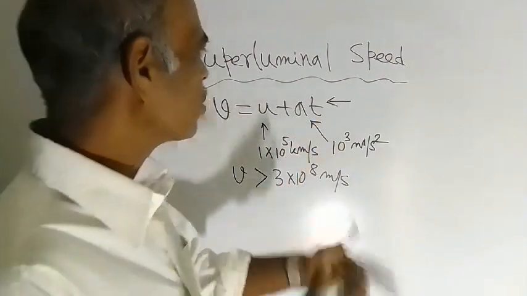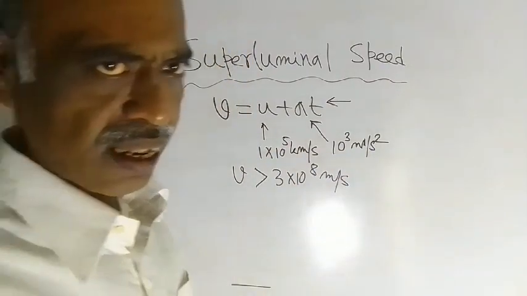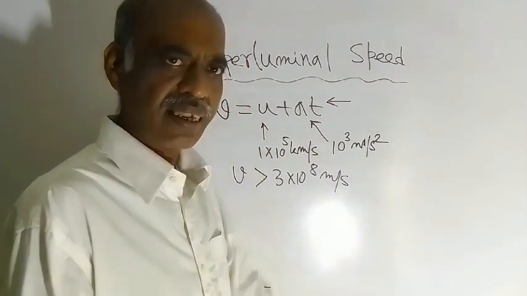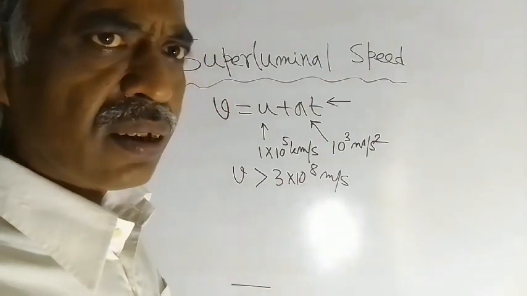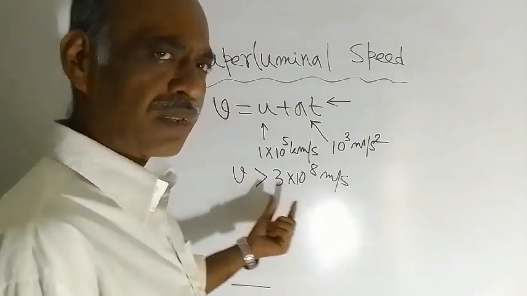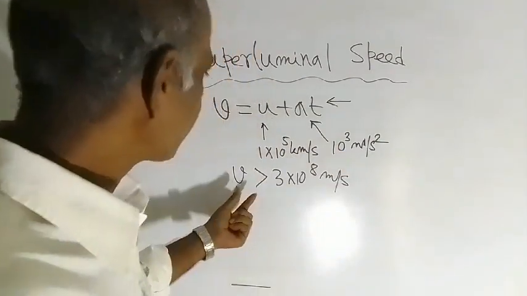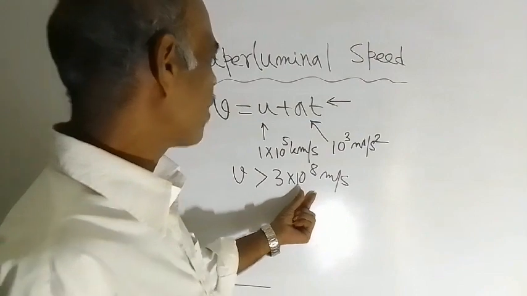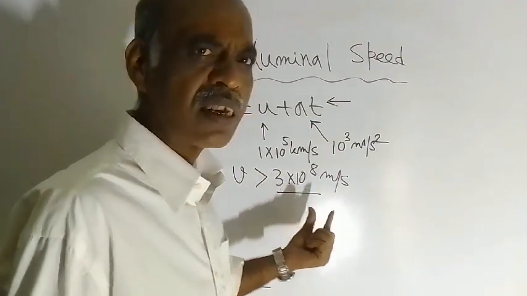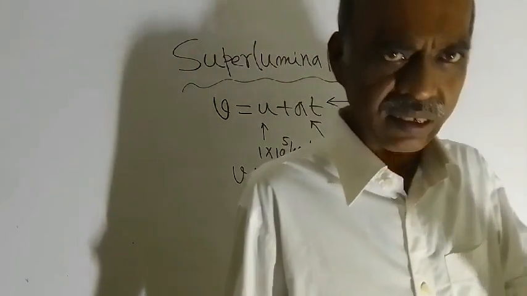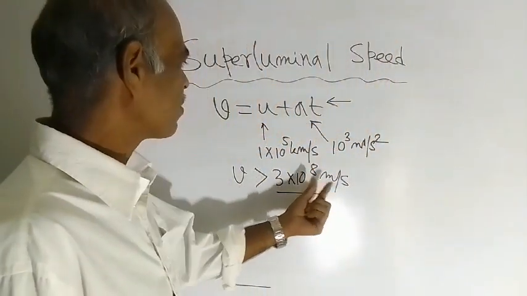If you put suitable values of T, say 1000 seconds or 1 lakh seconds, you will get V more than this value. We know this value represents the speed of light, 3 into 10 to the power 8 meter per second.